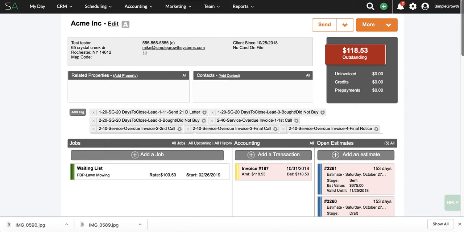I had a question submitted, how to create predictable workflow through tasks or to-dos for accountability. So I'm going to show you how this is done. This can be done in a lot of different CRMs. Our CRM choice is Service Autopilot.